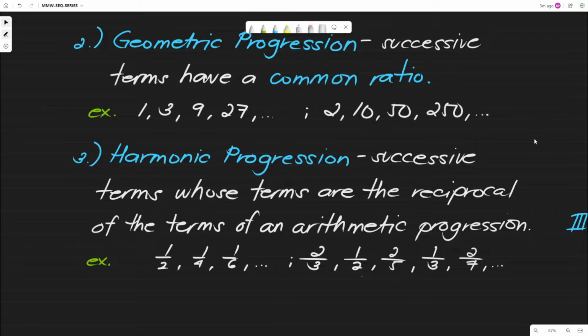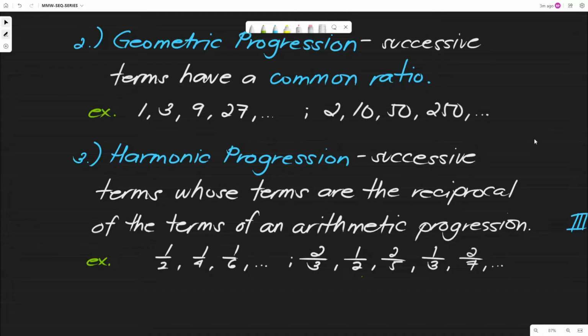No, there is actually no operation involved in between the terms. But instead, successive terms whose terms are the reciprocal of the terms of an arithmetic progression, yun yung tinatawag natin na harmonic progression. For example, we have 1/2, 1/4, 1/6, 1/8, so on and so forth.